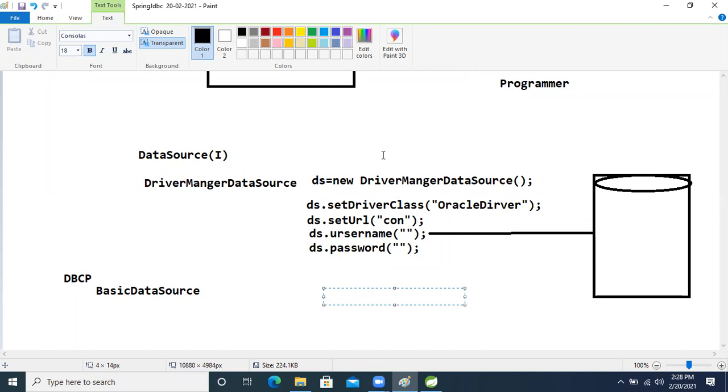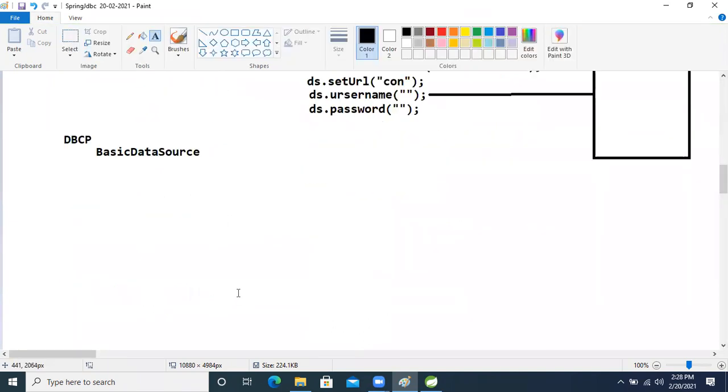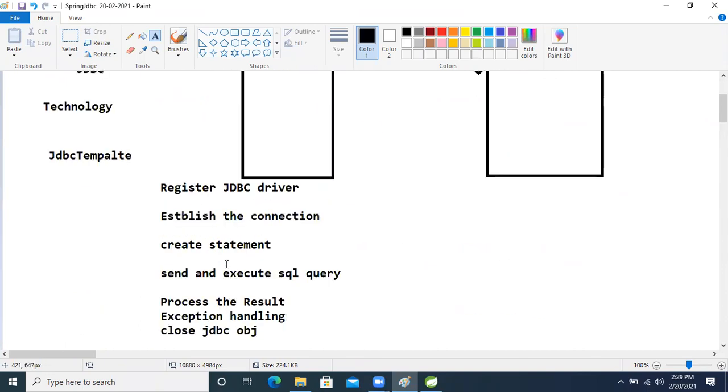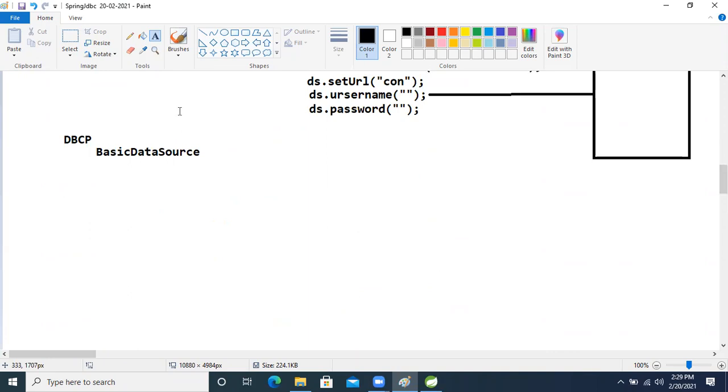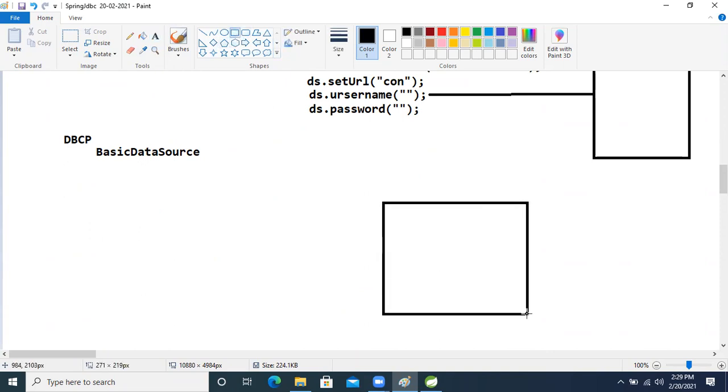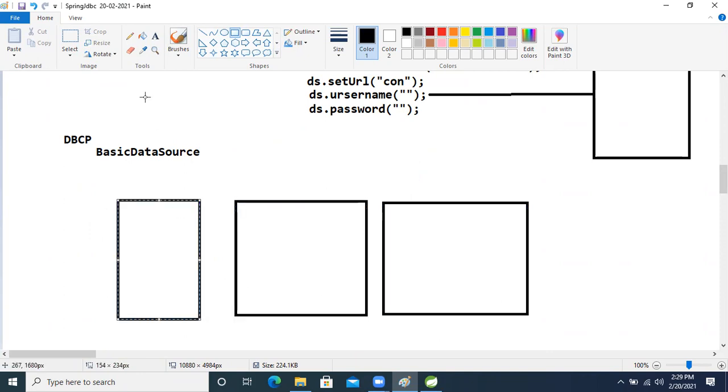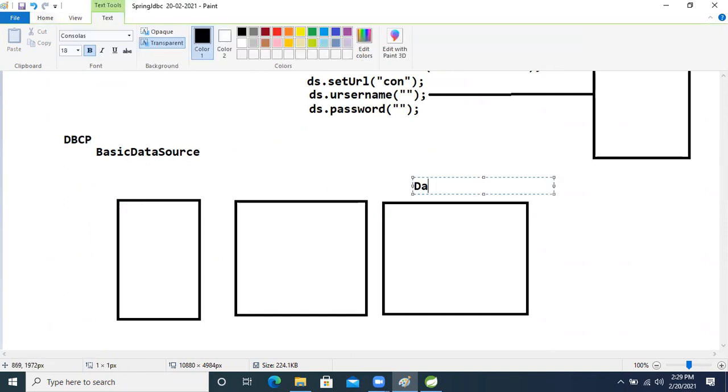So let's move on and we will see that. Why are we using JDBC template today? In real time our application is a modular application, with layers like the DAO layer.